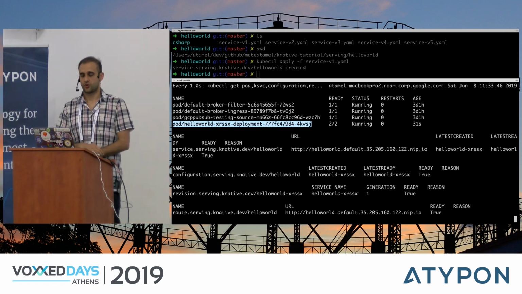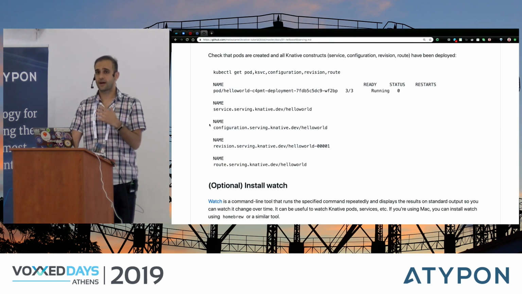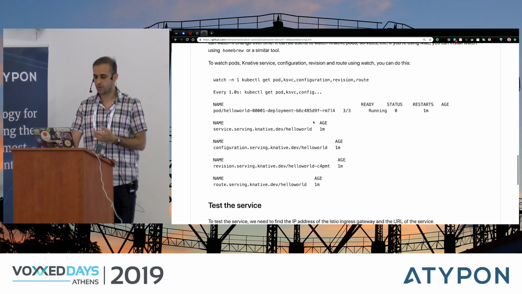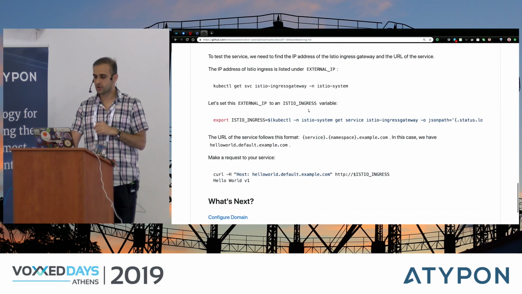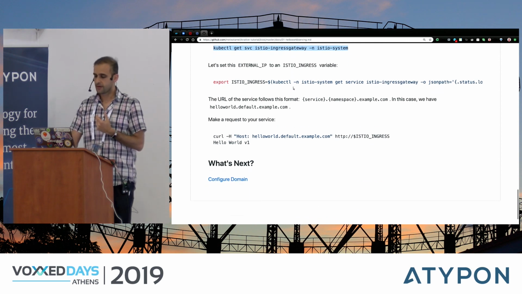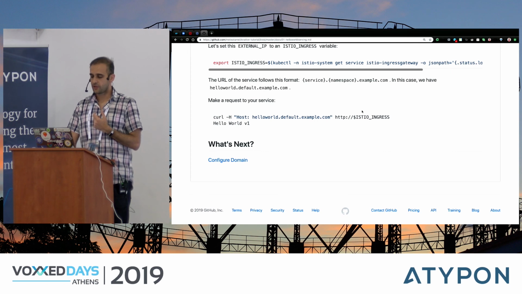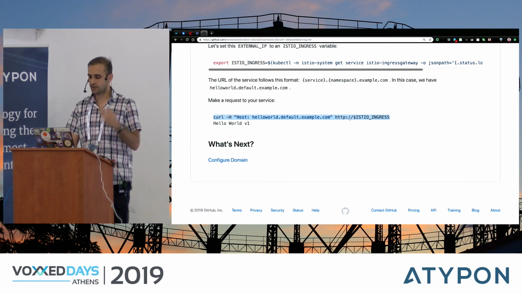Now, how do I get to the service? As I mentioned, the traffic in Knative is handled by a gateway, in this case, Istio. And in Istio, there's something called Istio Gateway that handles the traffic coming into your cluster. So what you need to do is you need to go to Istio, and you need to find this Istio Ingress Gateway's IP. And then once you find the IP, you need to curl that IP. But behind the same IP, you can have multiple services running. So in this case, what I'm saying is, OK, I want to curl this IP, but my host is Hello World. That's the name of my service.